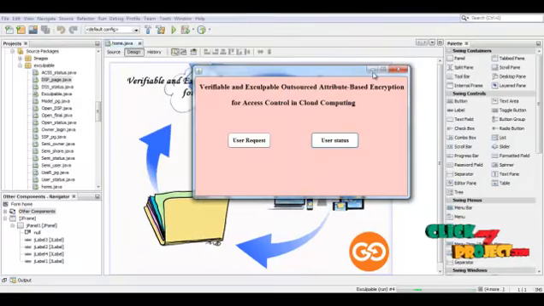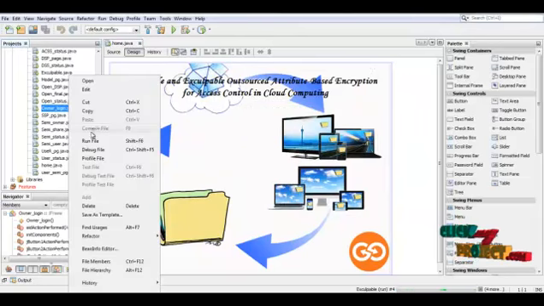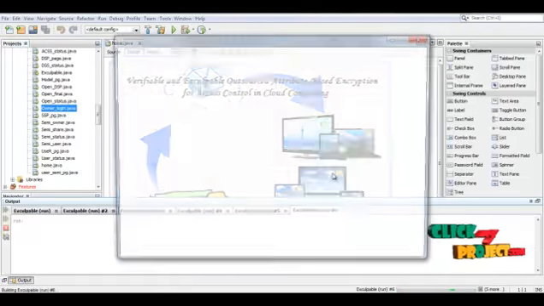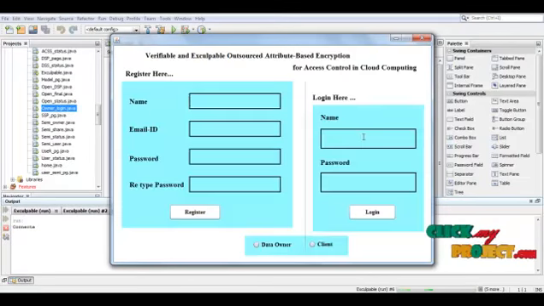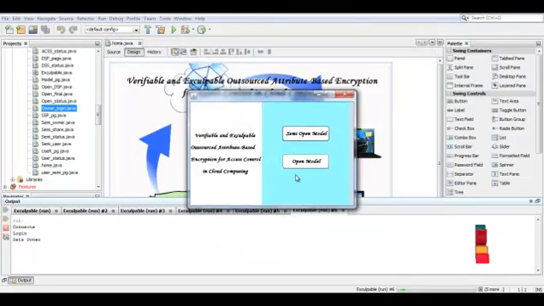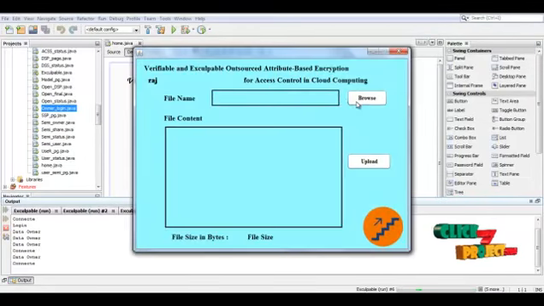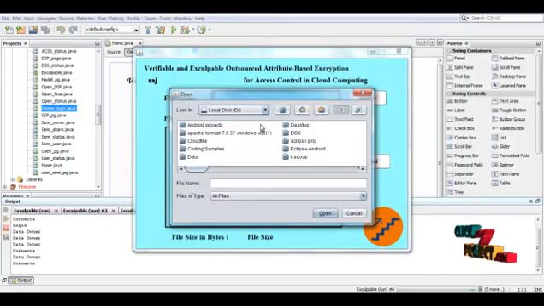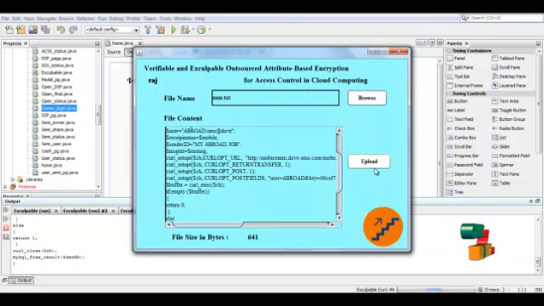So now let us see about the open model for the data owner and the user. So here I am logging in. So in the open model also there are two processes for the data owner. So here I am logging in as a data owner. Here I have to select the file. So these are all the file content in the file. So here I am going to upload.